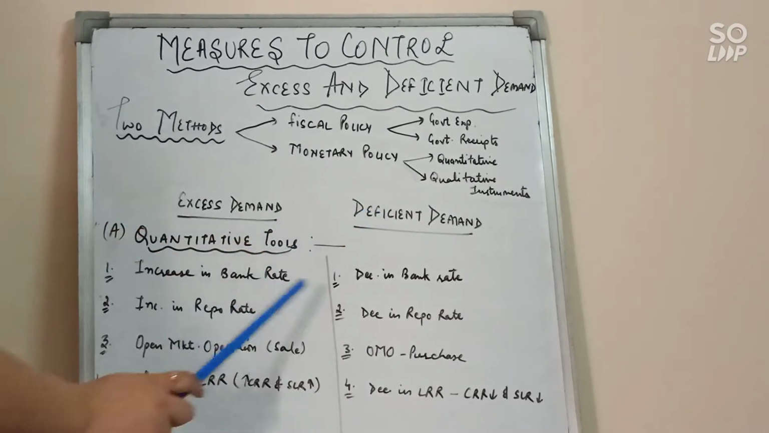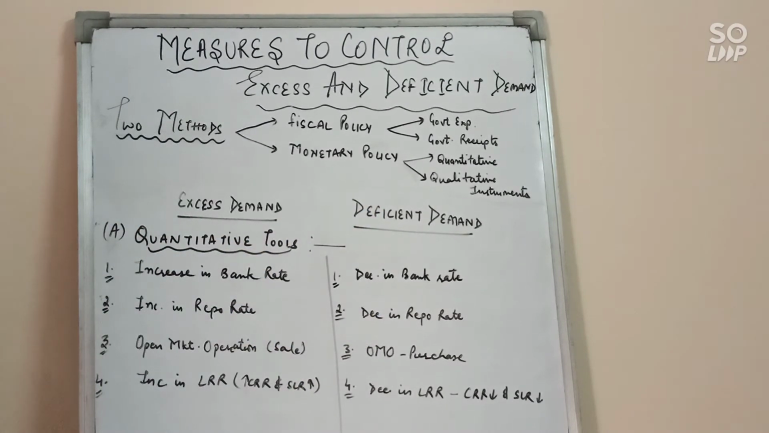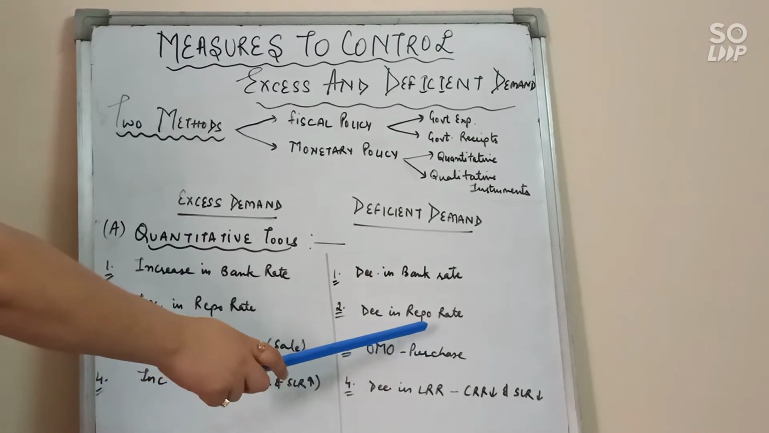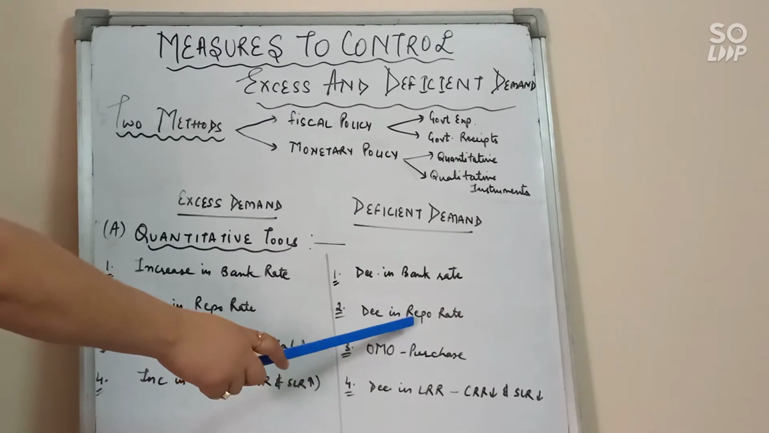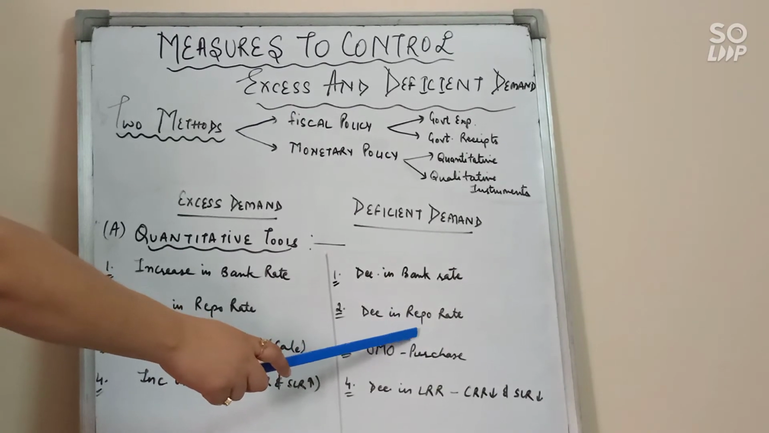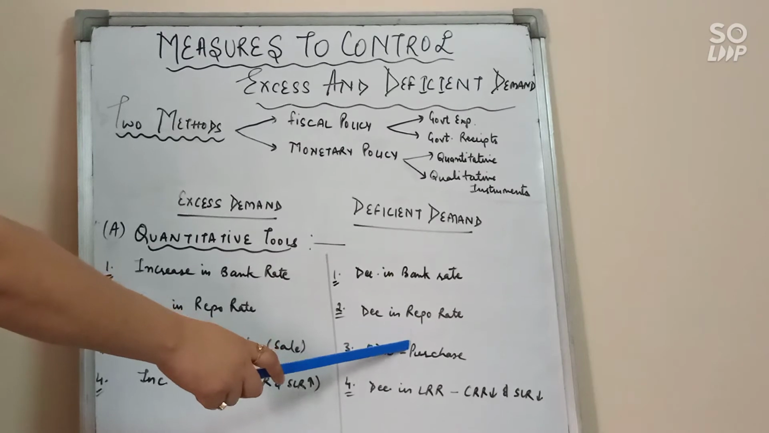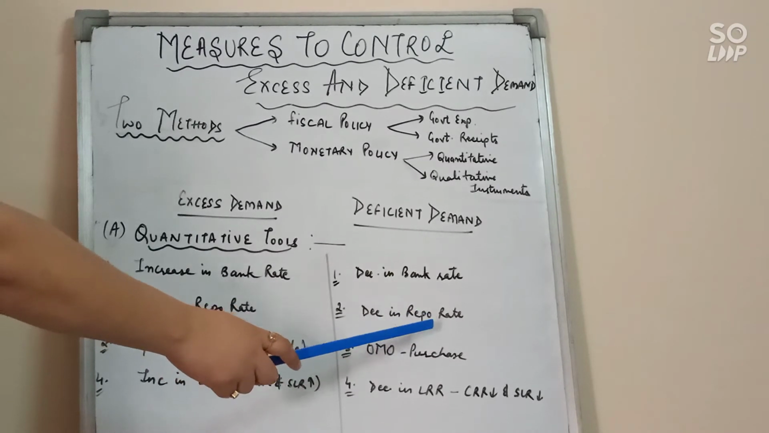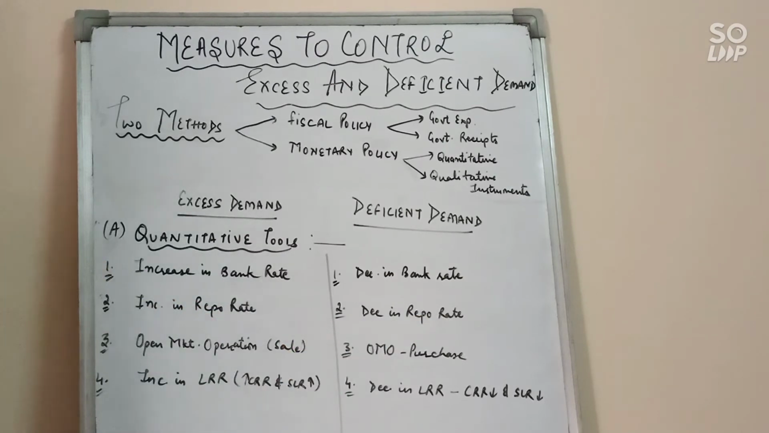And in deficient demand, we will decrease the repo rate. So when the central bank reduces the repo rate, it helps to expand the credit. So it leads to a fall in the interest rate. People will be encouraged to get more and more funds because funds are cheaper now and more availability of credit is there, and it helps to increase the aggregate demand.